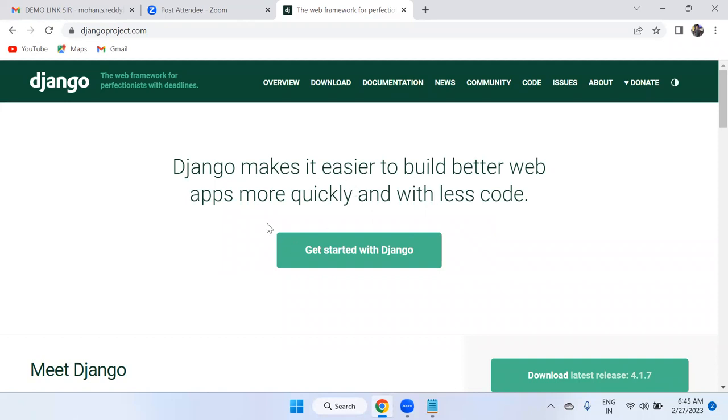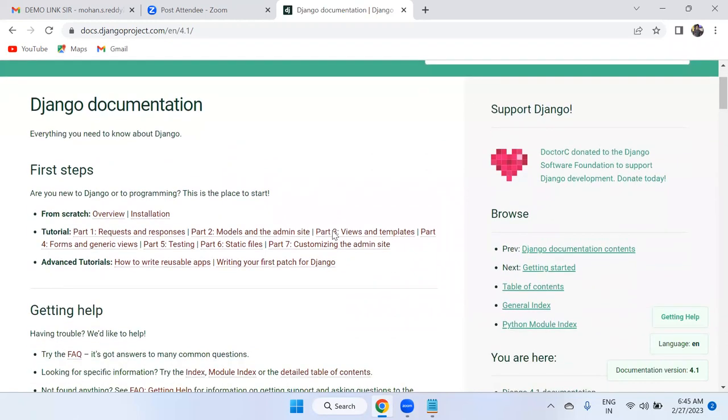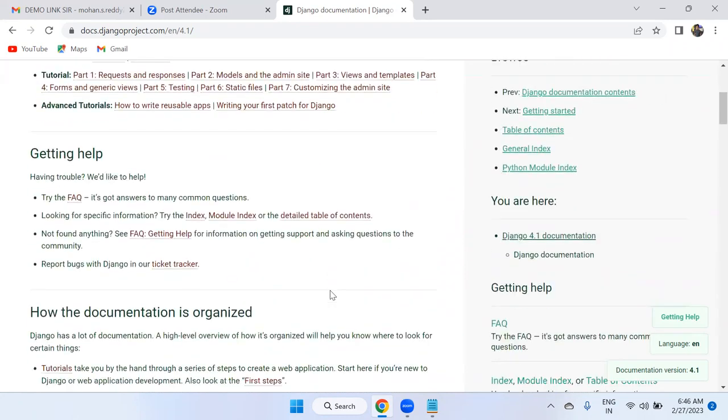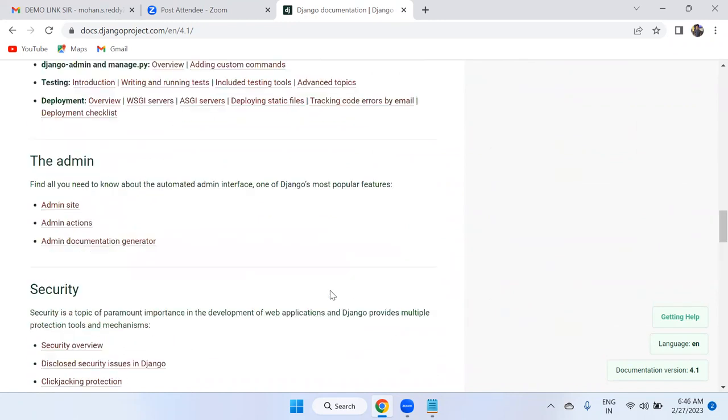We'll write less code and we can do more. And you can also see the official documentation section, the complete documentation. If you want to download the documentation for version 4.1, you can. By reading this documentation section, you can understand completely.